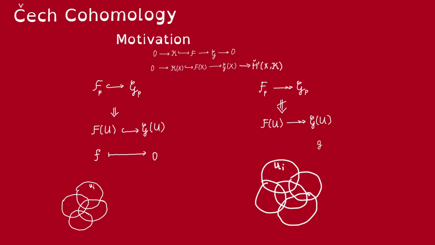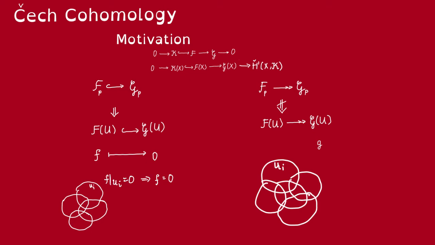Alright, so let's say that this map is injective on stalks. Now, let's see why it would be injective on sections. So let's say f is a section over U of this big F, and say f maps to 0, then locally, f must be 0. Because of the injectivity on stalks, we know that there must exist a cover U_i of U such that f restricted to each of these U_i must be 0. But then by the sheaf axiom, these f restricted to U_i glue to f, right? So f itself must be 0. Alright, so far so good.